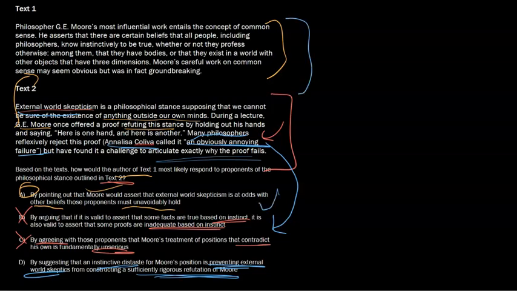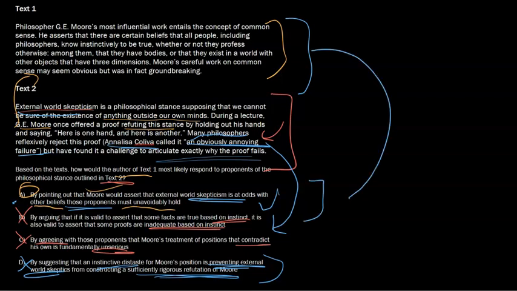Okay, this is a better answer. Maybe this could work if we didn't have A, but D is just simply not as good of an answer because, of course, he's going to go after the root of the issue. This basically just says, well, if you can't refute me, then I'm right. Okay, they're going to try to give some more reasoning. They're going to back up their previous reasoning. They're not going to keep saying, I'm right and you're not. That's not productive argument. So that means that A would be our better choice here.